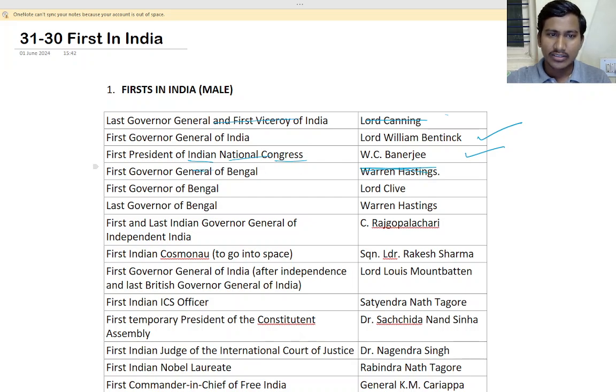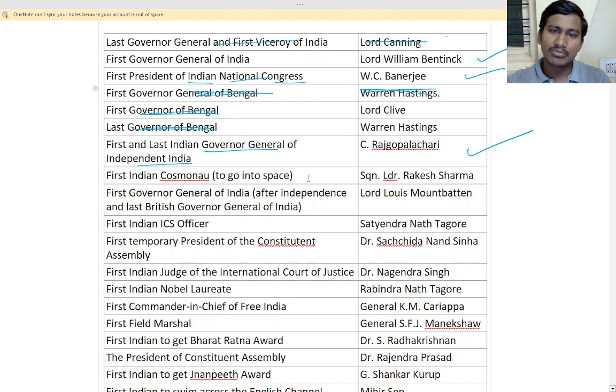Next is first Governor of Bengal. Then first and last Indian Governor General of Independent India. So who was there? First and last Indian Governor General of Independent India was C. Rajagopalachari. Okay, so remember that.